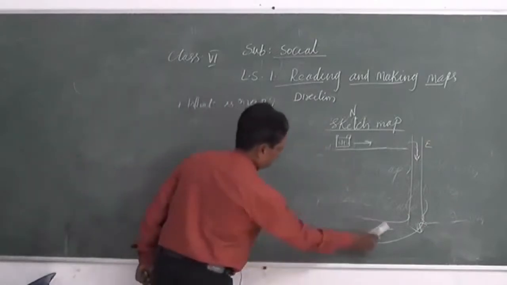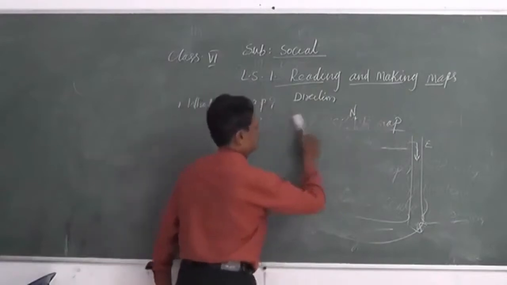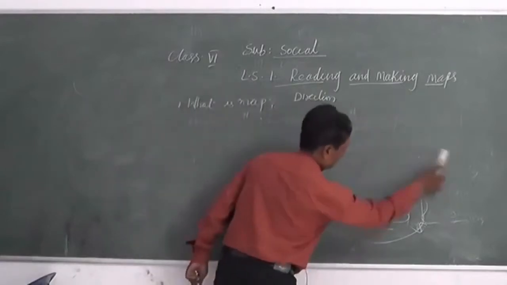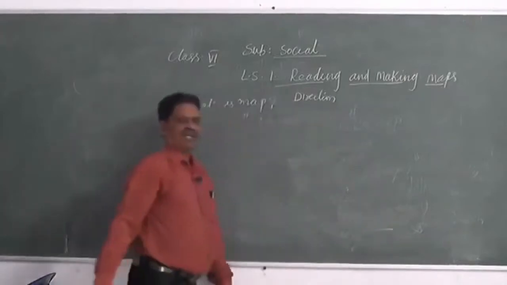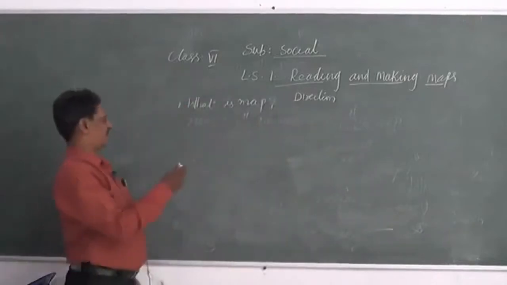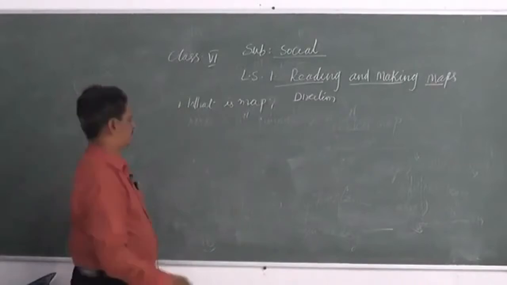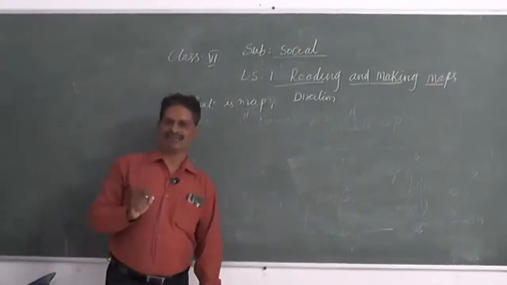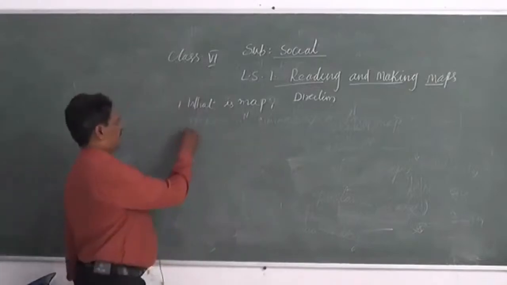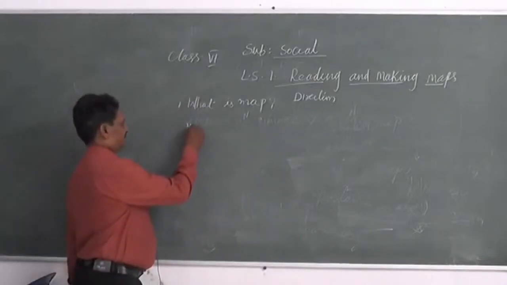So we shall look at one example here. What is the example? I'll tell you, regarding the sketch map, one example. There are two friends. They met in a Red Cross service activity. One of them is named Mallika.